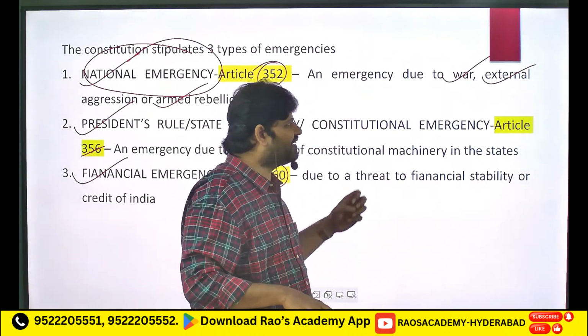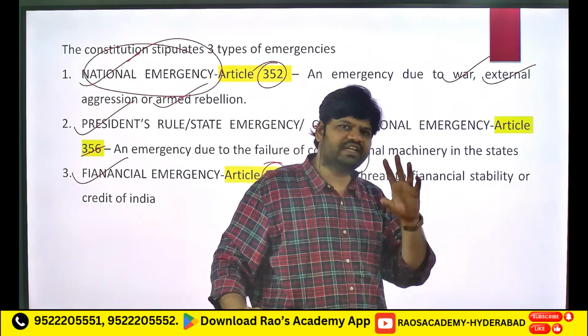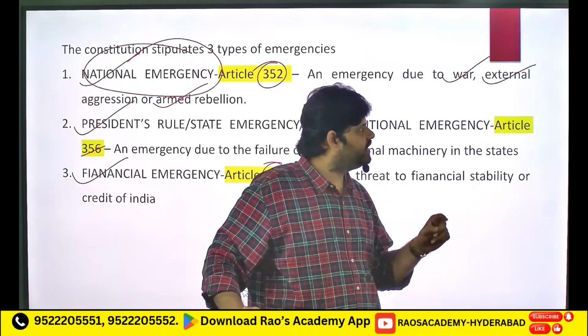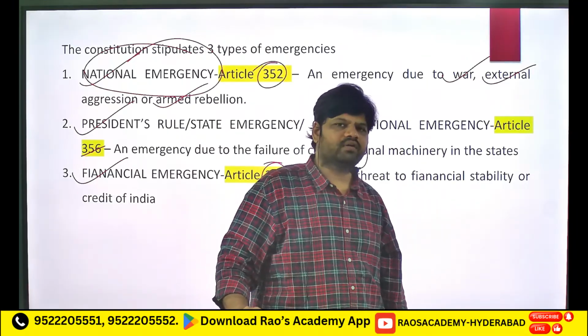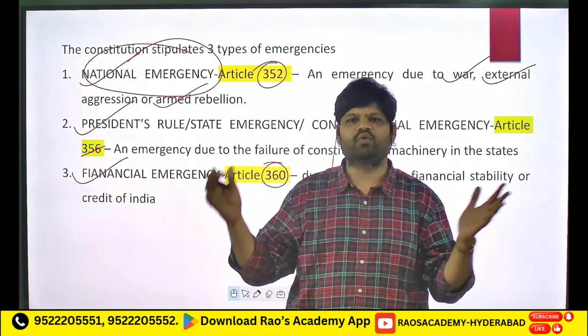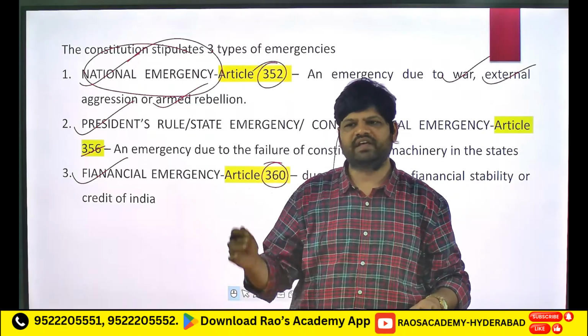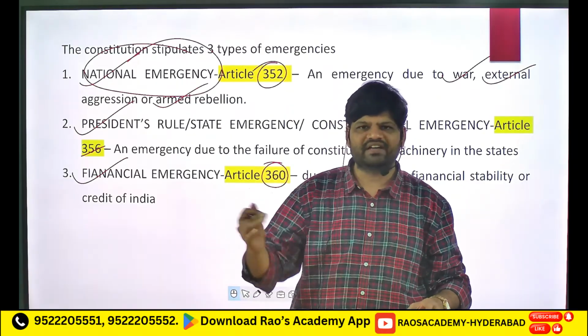Okay, so according to Article 352, what happens is we have national emergency because of three varied reasons. One is because of war. Okay, war ante enti? War ante where there is a large scale official war, officially declared war between two countries. Large scale war anamata, not like small fights, small incursions or something.